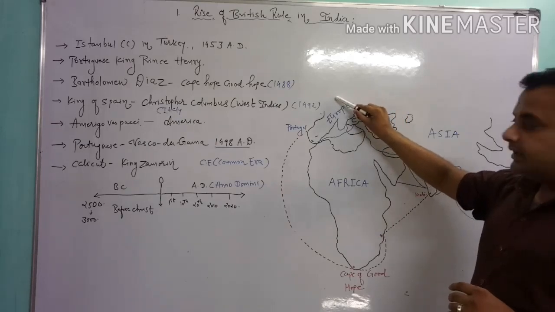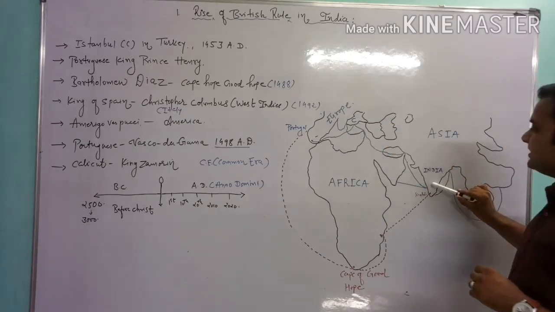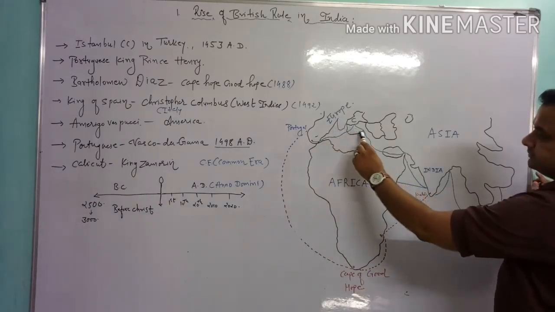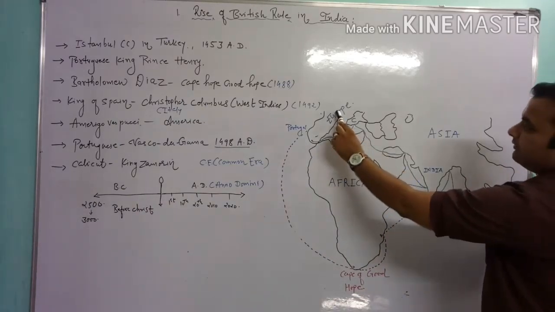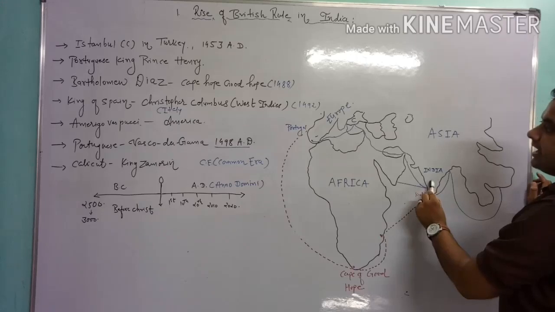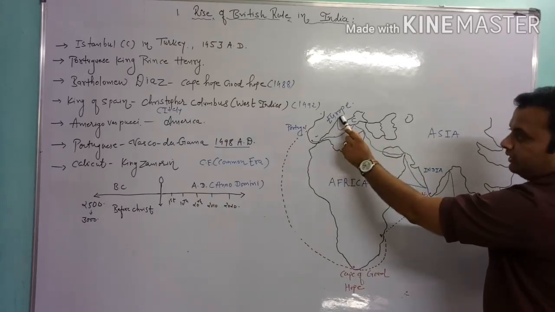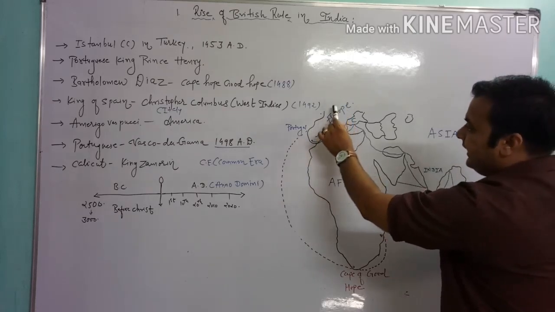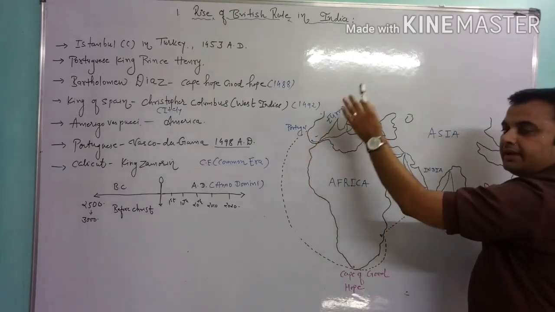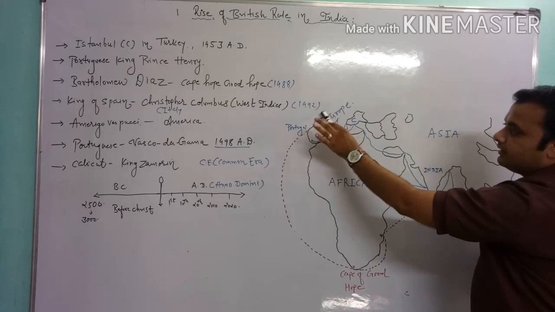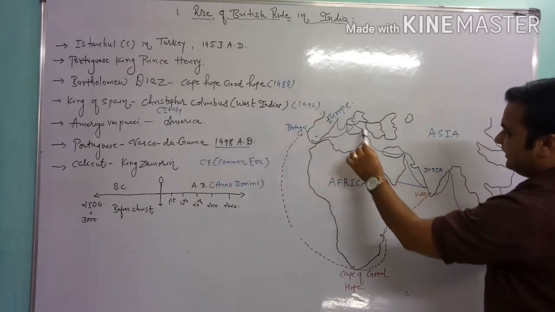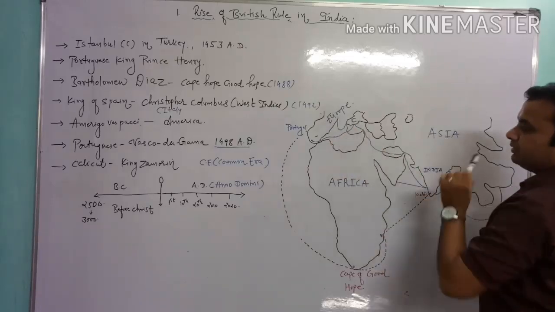India had business with the Europe continent only by land route. This is the India country and this is the Europe continent. In the Europe continent, many countries, Spain, Italy, England, the French, many countries of the Europe continent did business with India by land route.